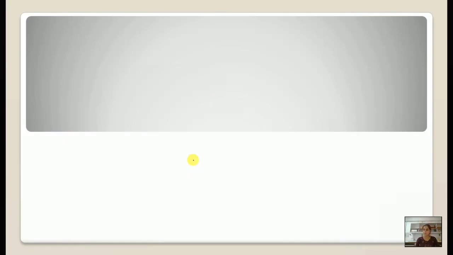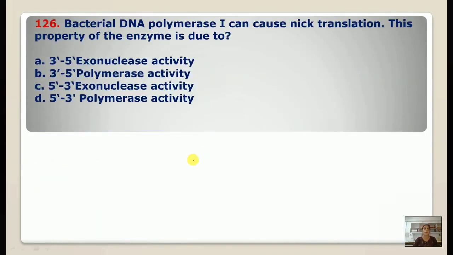So let's start with the questions. Number 126, bacterial DNA polymerase 1 can cause nick translation. This property of DNA polymerase 1, that is the nick translation, is due to 5' to 3' exonuclease activity.